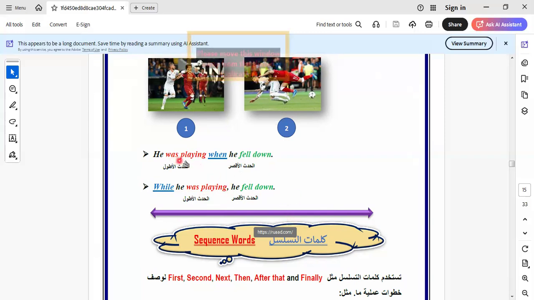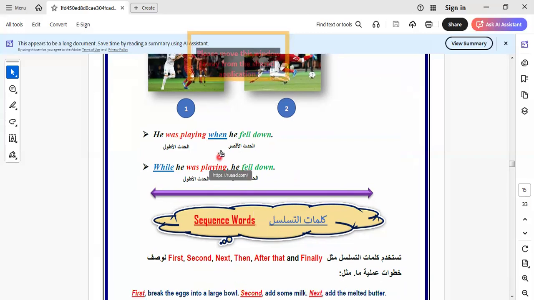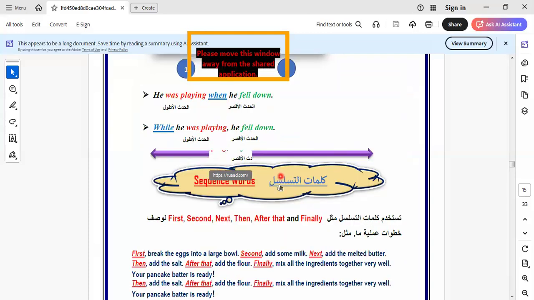So I will repeat these examples to know the rule of the past continuous tense. Here we say he was playing when he fell down. When he was playing, while he was playing, he fell down.